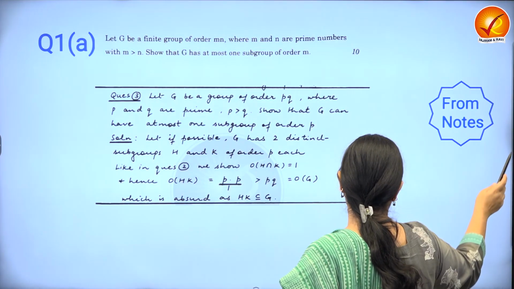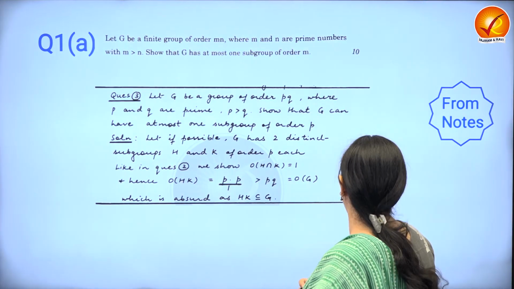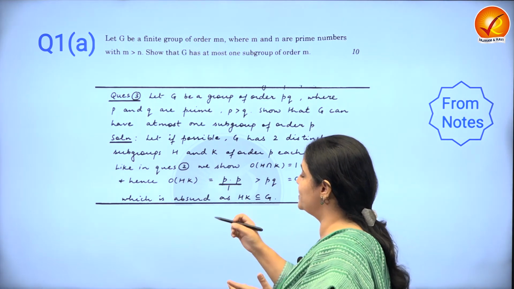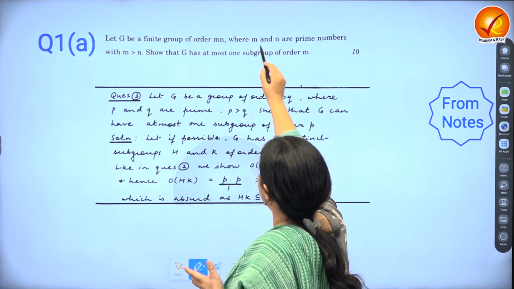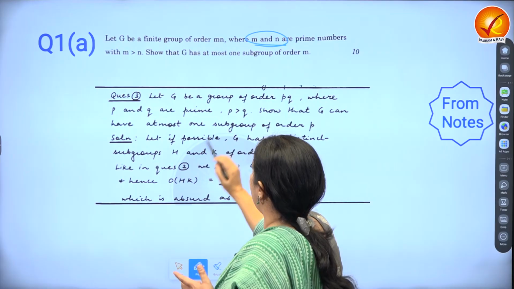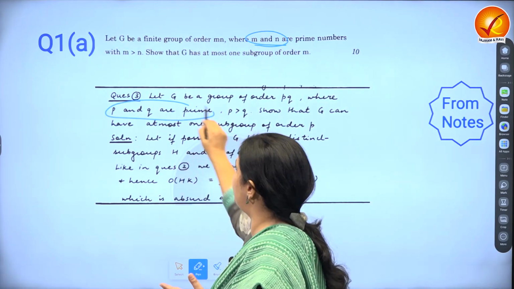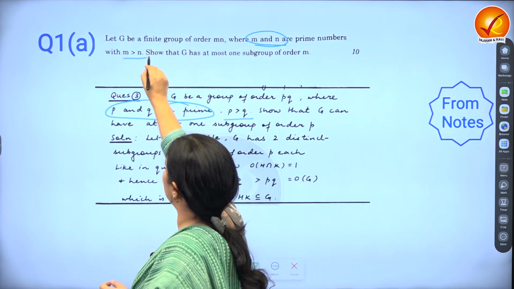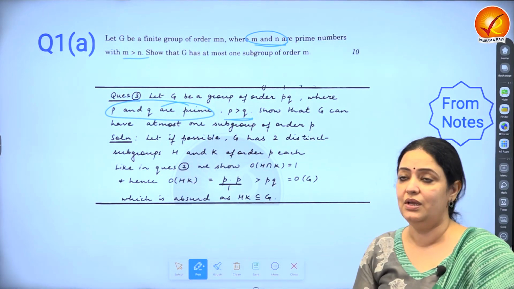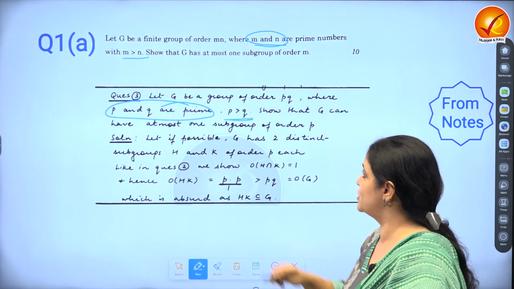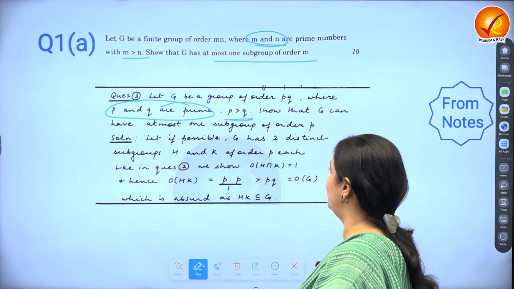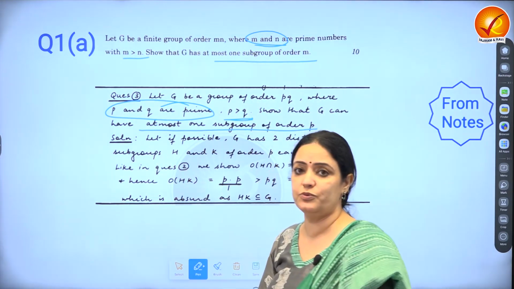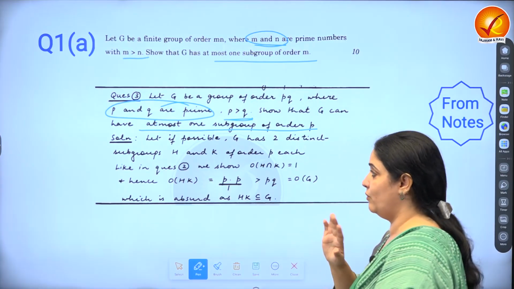So this question specifically, I would like to draw your attention to. Let's see what the difference is between the question that has come in the exam, which is about M and N, and the question we solved, which is about P and Q. Otherwise, it's exactly the same. Can you see M greater than N, P greater than Q? And show that G has at most one subgroup. G has at most one subgroup. So it's verbatim.